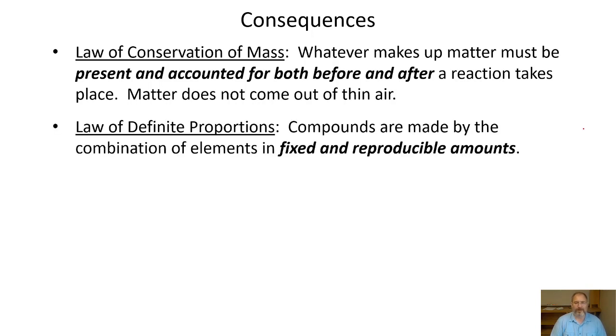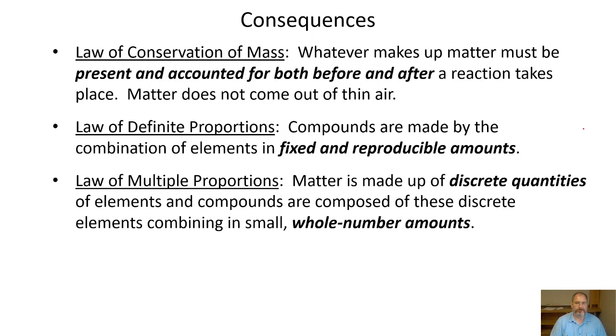Now for the law of definite proportions, what we see is that compounds are made by a combination of elements in fixed and reproducible amounts. So a sample of a compound is not going to be haphazardly composed of different elements at different times or in different samples. If a sample is supposed to be a certain compound, its composition has to always be fixed and known.